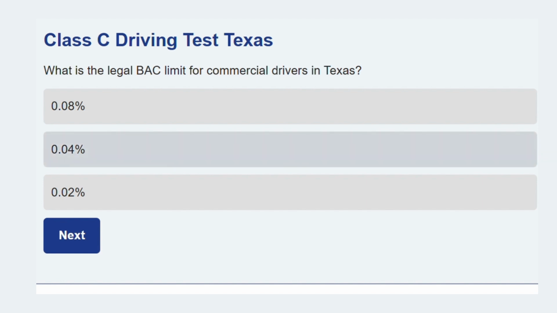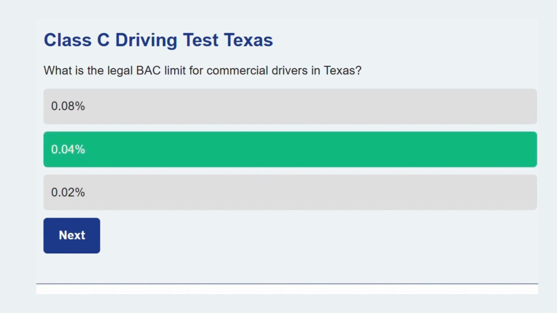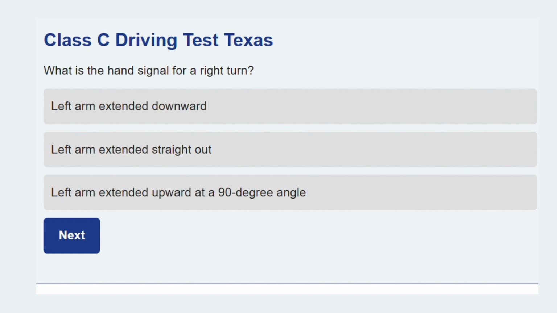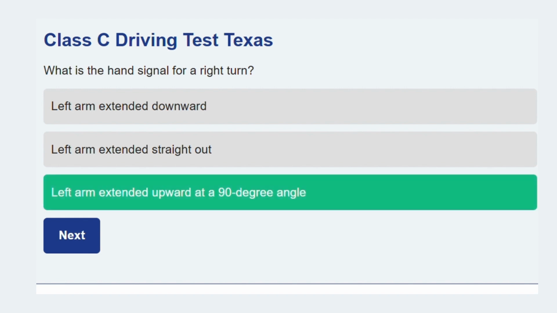0.04%. The federal standard for commercial drivers is stricter than the non-commercial limit. Moving ahead. What is the hand signal for a right turn? Left arm extended upward at a 90-degree angle. This universal signal indicates the driver is turning right.